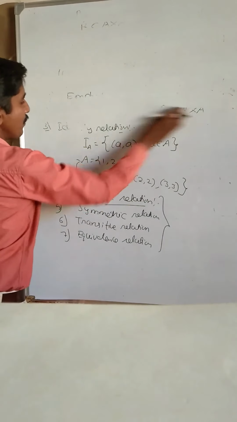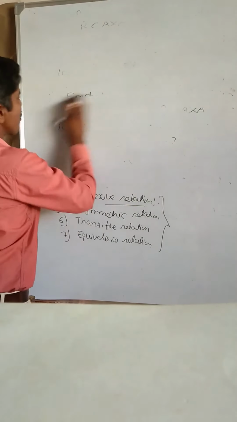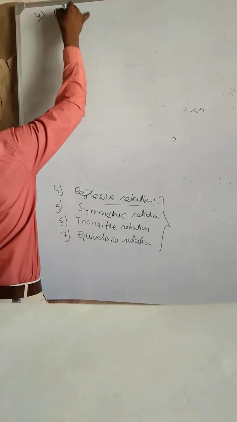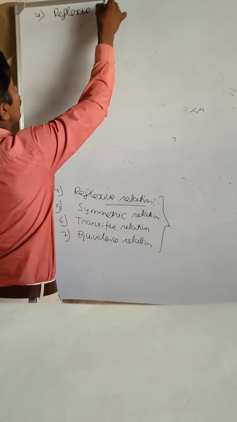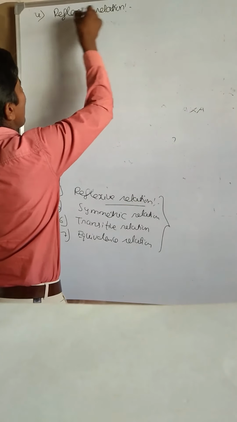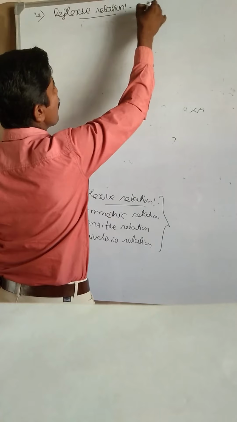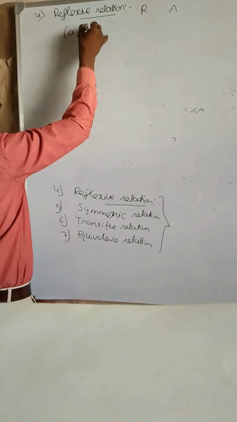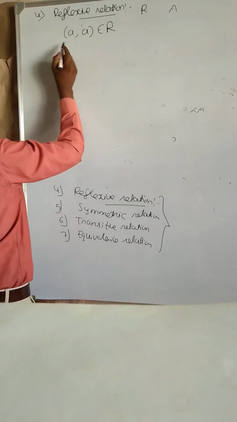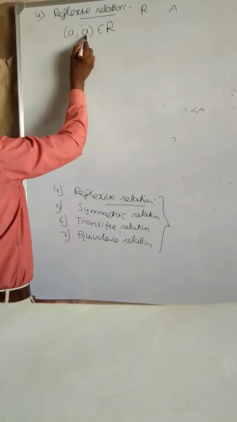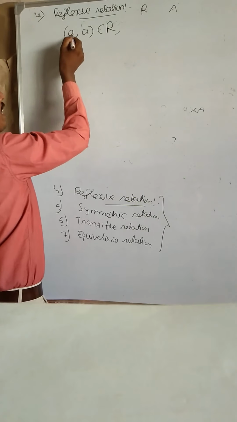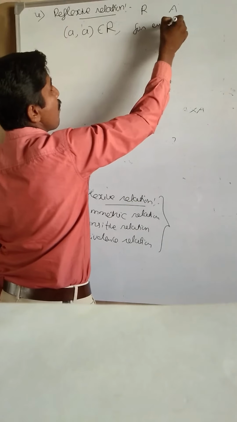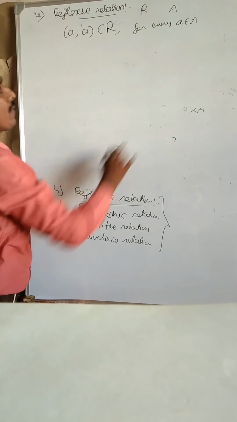So now I am going to explain the reflexive relation. A relation R on set A is reflexive if (a, a) belongs to the relation R. (a, a) means a is related to itself, for every element a belonging to set A.